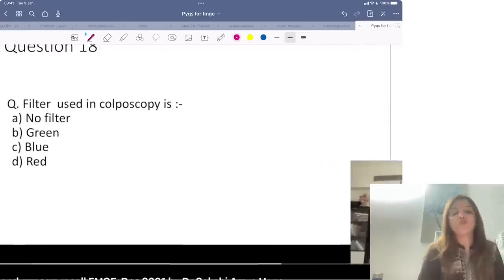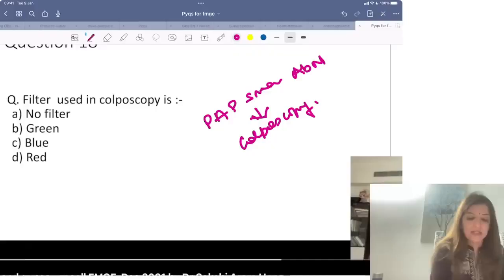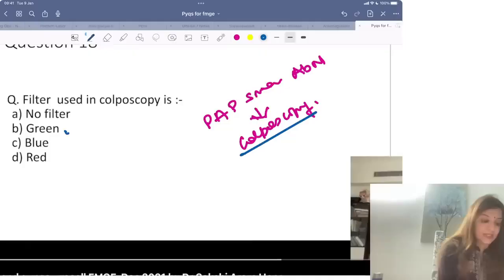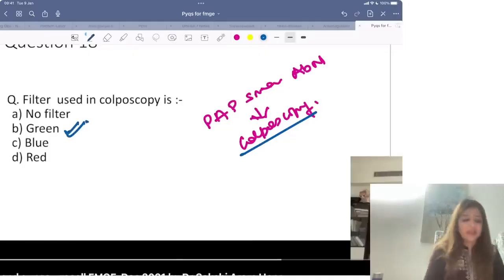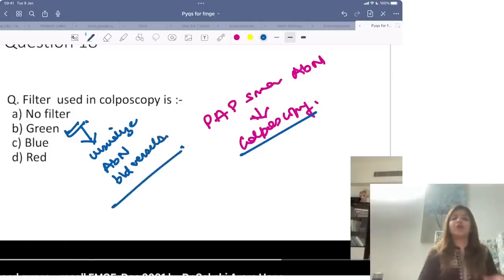Now the filter which is used in colposcopy. As I told you, colposcopy you have to do if pap smear result comes out to be abnormal. Then it has to be followed by colposcopy. And during colposcopy we take biopsy, and the filter which is used in colposcopy is a green filter. With the help of this green filter, you will visualize abnormal blood vessels. So if you are a Marrow subscriber, you know the procedure for colposcopy, right?